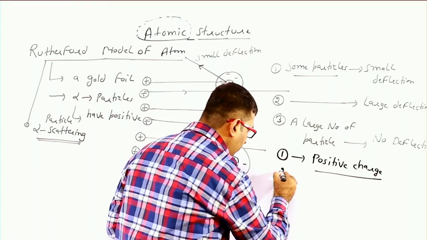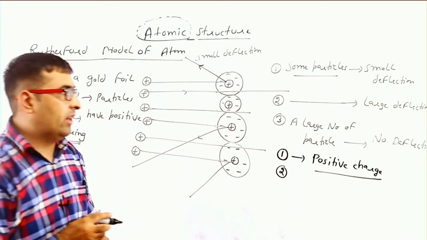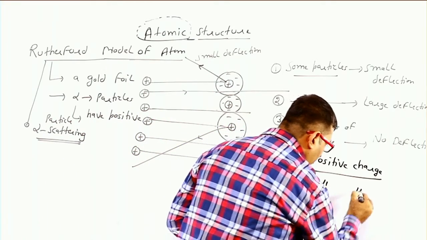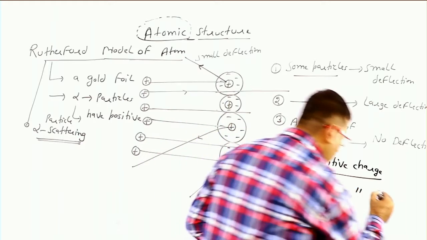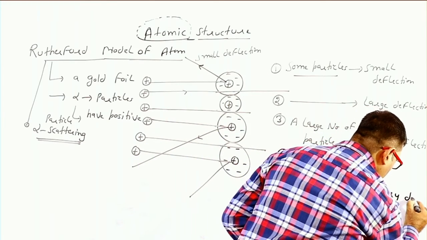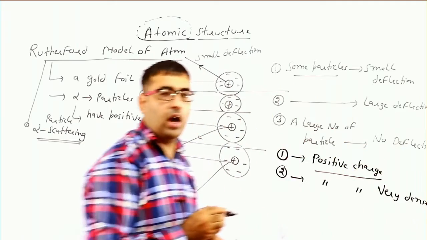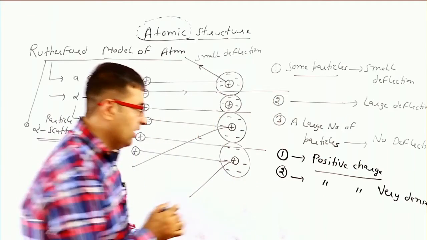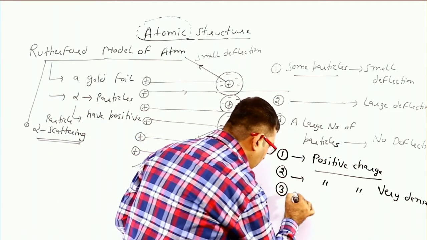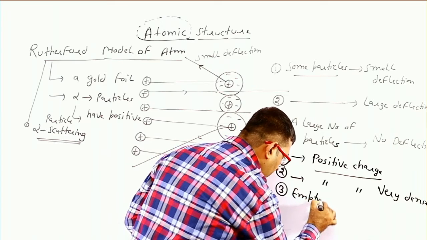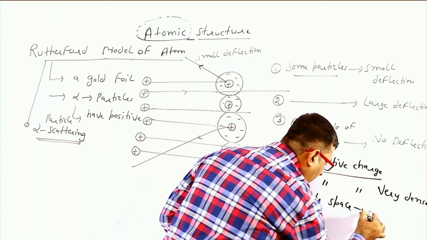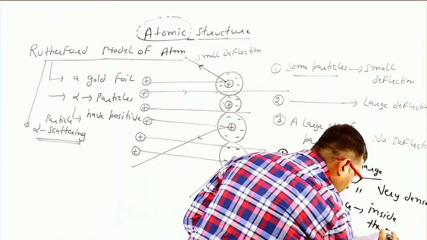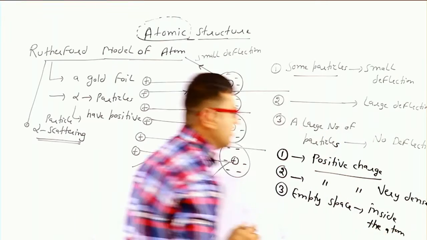Second point, some particles have large deflection, so you can say that the positive charge inside the atom is very dense. And third, a large number of particles show no deflection, which means there is empty space inside the atom.